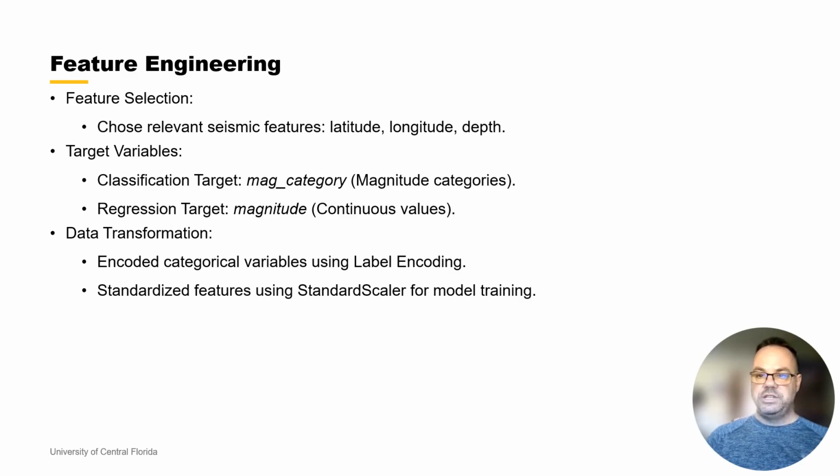Data transformation involved converting the categorical target variable mag category into numerical labels such as 0, 1, 2, and 3, using label encoding, which is necessary for training classification algorithms. I also applied standard scaling to the features, ensuring that each feature contributes equally to the model's learning process. By carefully preparing the data, I aim to improve the accuracy and efficiency of the overall models.